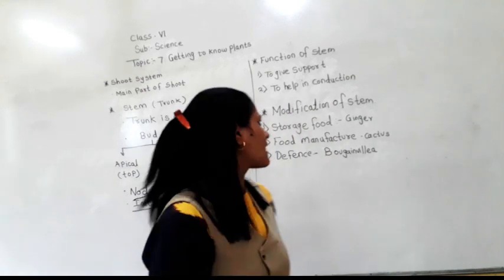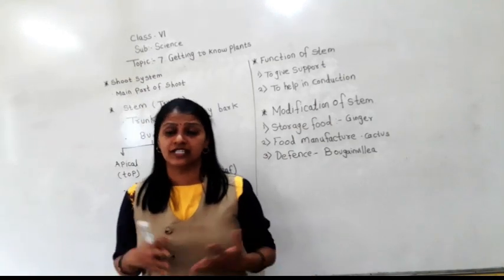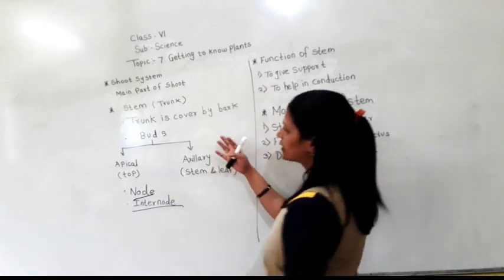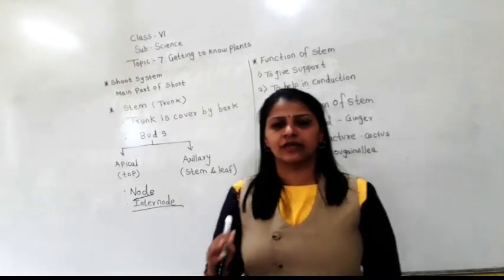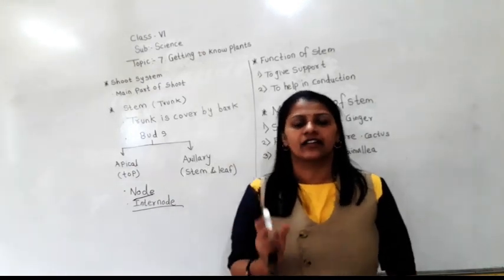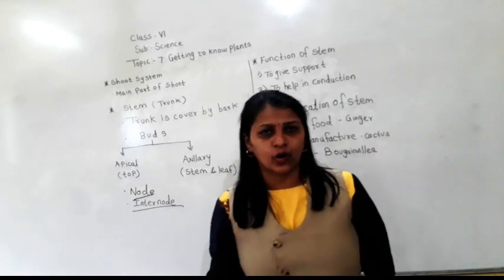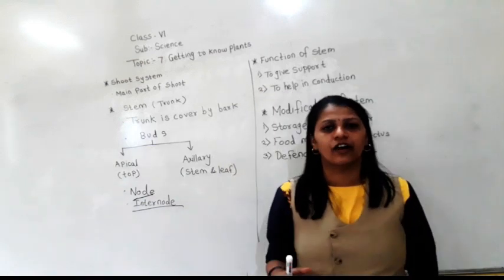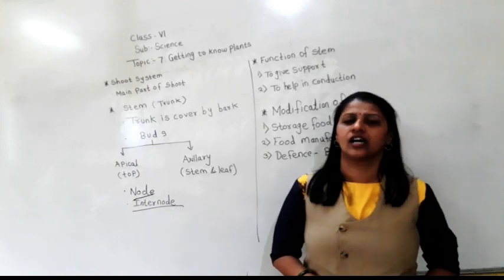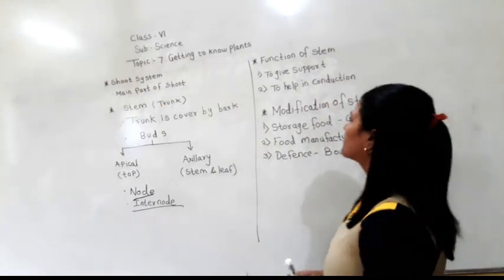So let's discuss the function of the stem. What is the main use of the stem? I hope you have understood about the stem. The stem is the trunk of the plant, and in most plants the stem is covered. If you see a mango plant, you can see the rough covering there, which is called bark. Are you getting this?